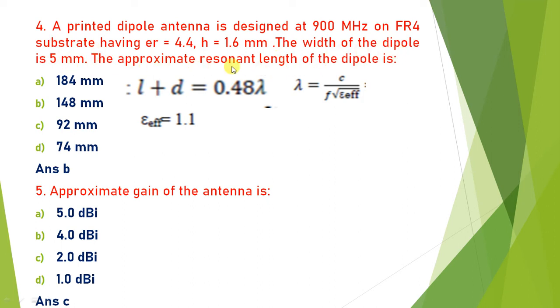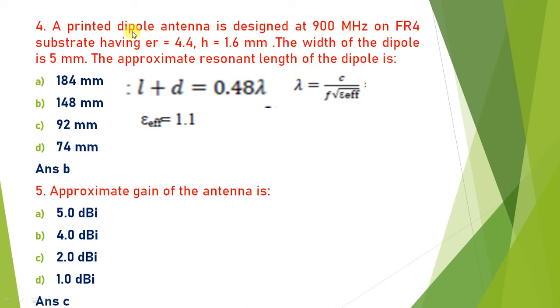For a dipole antenna, the equation is length plus diameter equal to 0.48 lambda. This is the design equation of the dipole antenna. The diameter is given to you: diameter is equal to 5 millimeter, that is equal to the width. Then you have to find out the length, and for that you have to find lambda. In order to find lambda, the frequency is given to you, 900 megahertz.